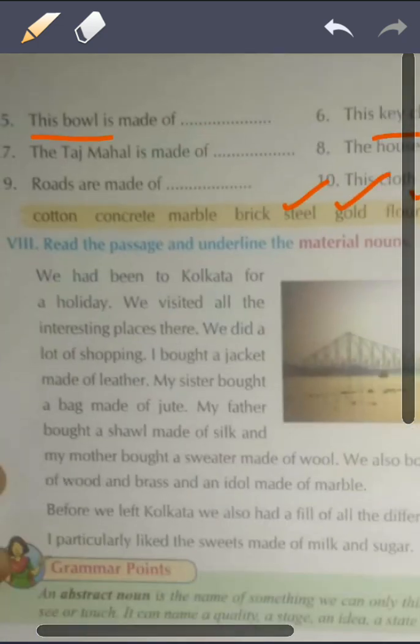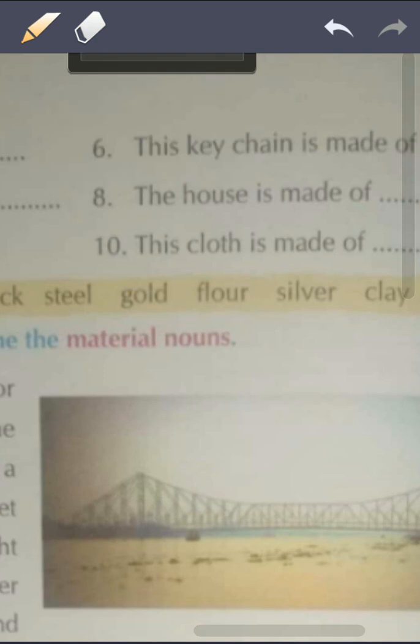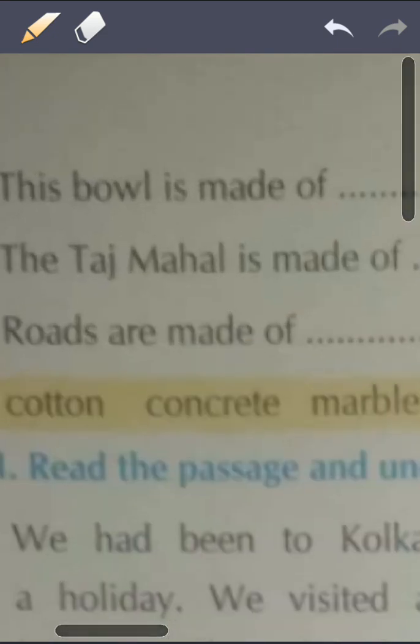You can write also here this bowl is made of silver, or this bowl is made of copper, no problem here. You can write here to fill in the blanks, because bowl is made from different things. Bowl can be made from gold, bowl can be made from silver also, but bowl is generally made from steel. Okay, in your home you use bowl of steel, you don't use bowl of gold. Okay, so we have selected appropriate answer here.